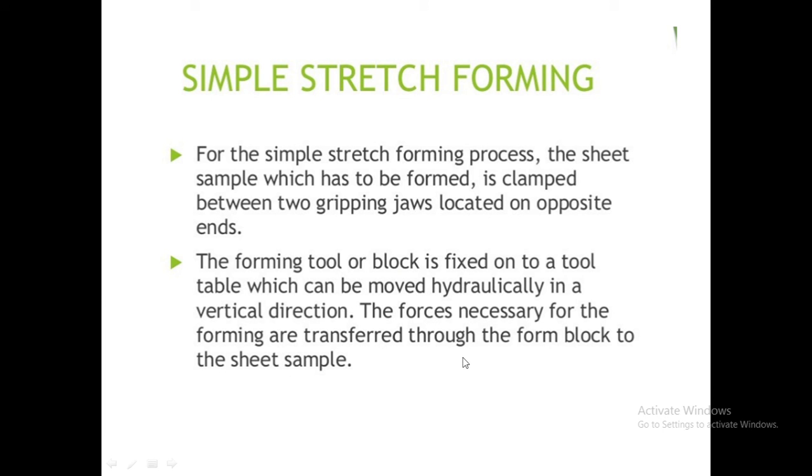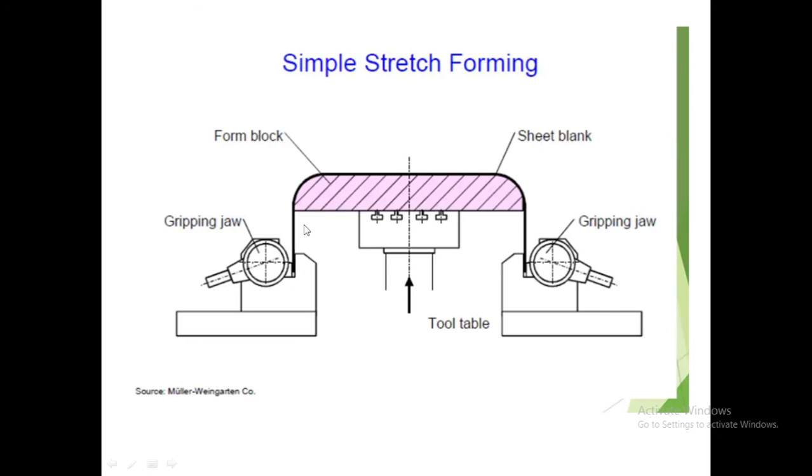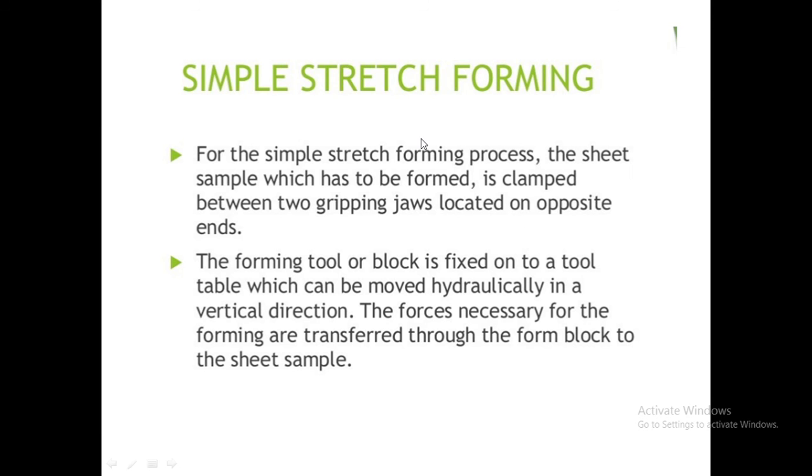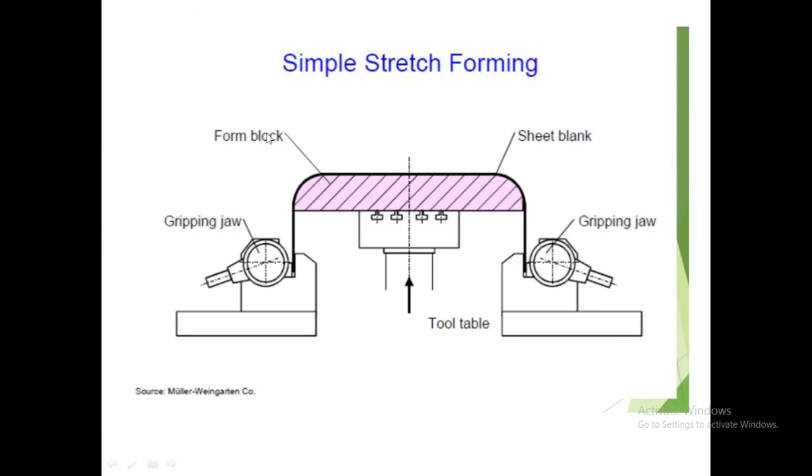The force necessary for forming is transferred through the form block to the sheet. As we know, for forming operations force is required, and this force is transferred from this tool table to the forming block to the sheet. Okay. So as we discussed before, this is the simple diagram for stretch forming.